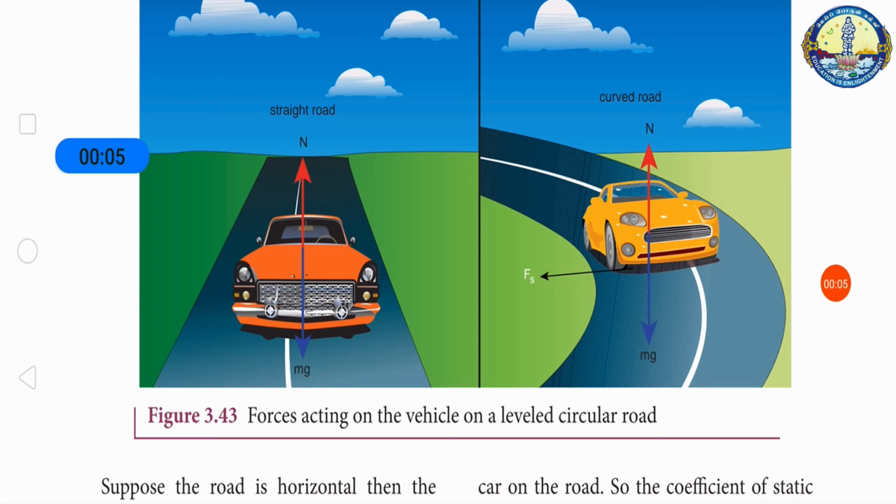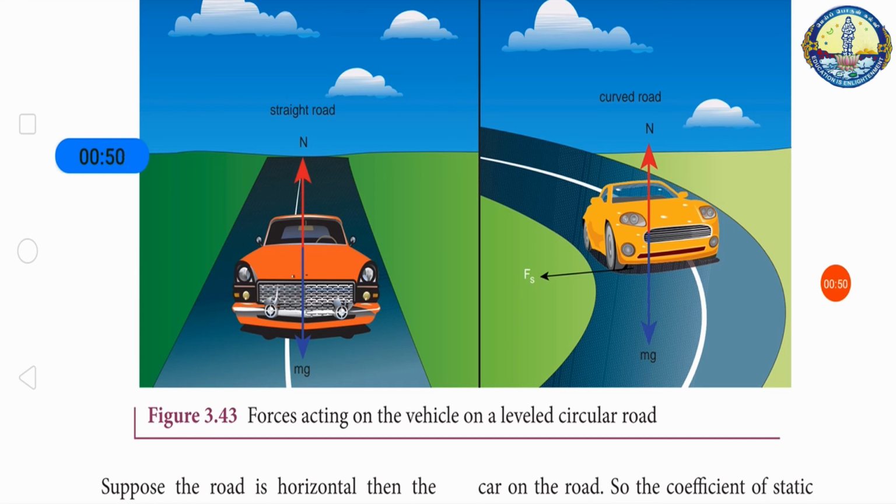When a vehicle travels in a curved path, there must be a centripetal force acting on it. The centripetal force is provided by the frictional force between the tire and the surface of the road. Consider a vehicle of mass m moving at speed v on a circular track of radius r. There are three forces acting on the vehicle: gravitational force mg acting downwards, normal force N acting upwards, and frictional force f_s acting horizontally inwards along the road. Suppose the road is horizontal, then the normal force and the gravitational force are exactly equal and opposite.